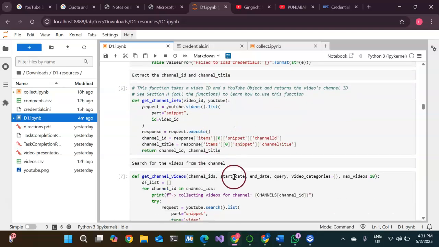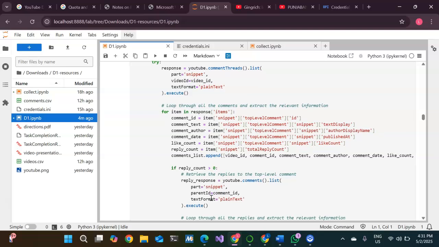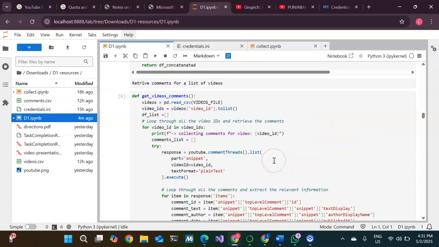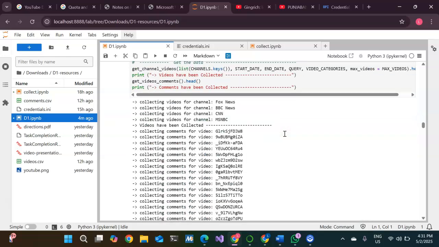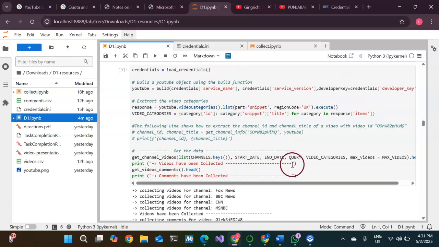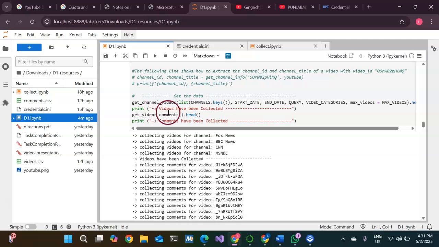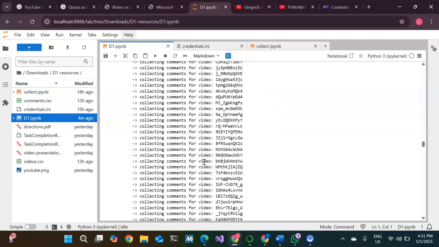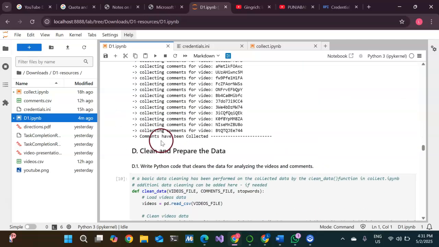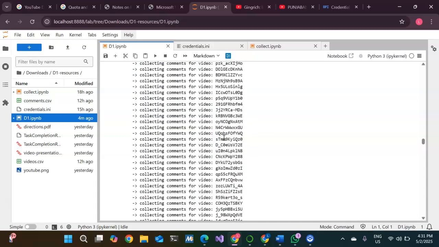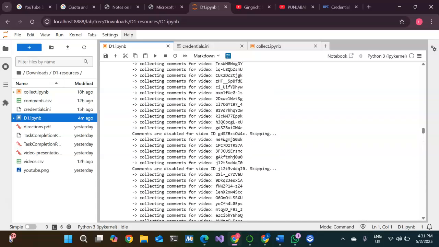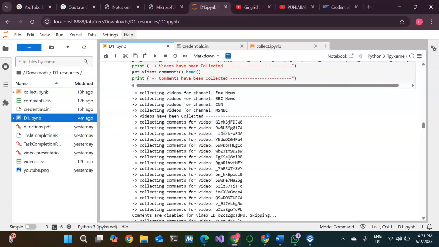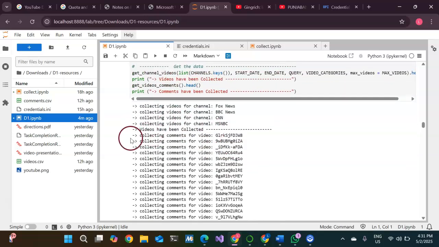These are really crucial functions, as they are the base and the construction of this project. And we have called these functions, and here we can see the output. Comments have been collected and videos have been collected. Here you can see videos have been collected.